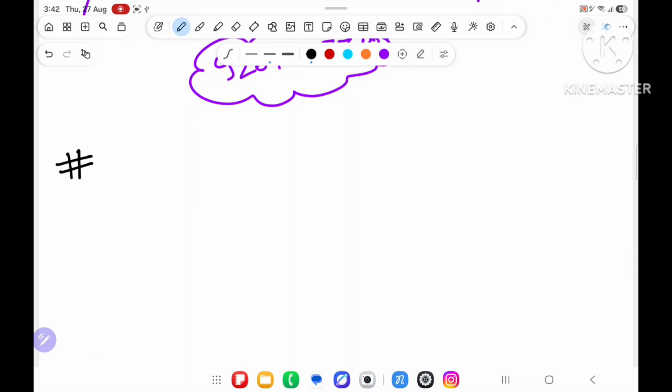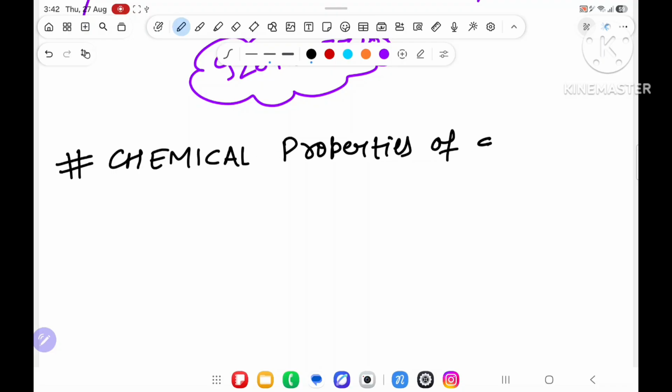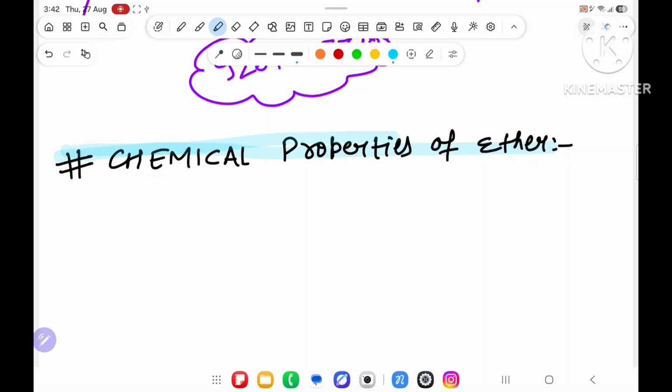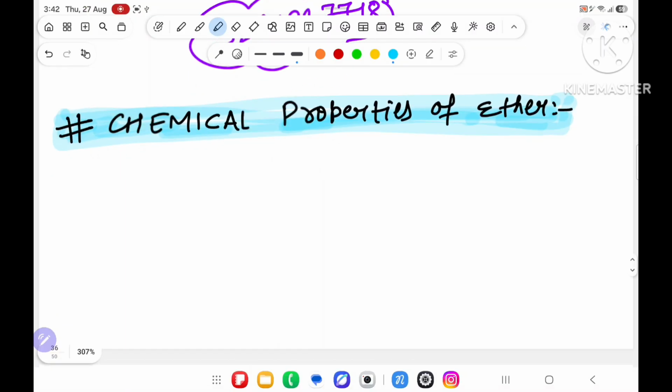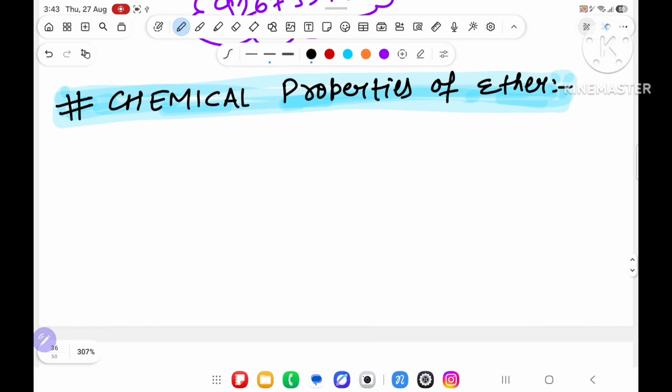Now we are going to see the chemical properties of ether. Ether is a very small topic, so don't worry about it. Preparation we have done. Now we are going to start the chemical properties of ether. In chemical properties we are going to see only 2, and those 2 we will see. First one is